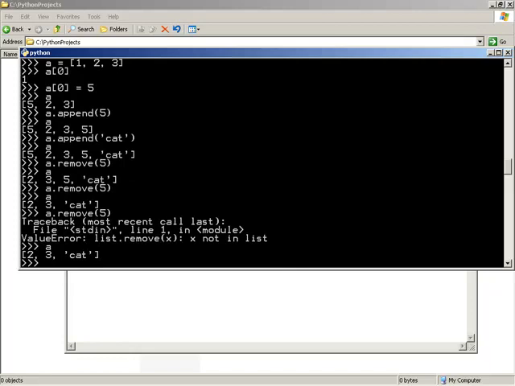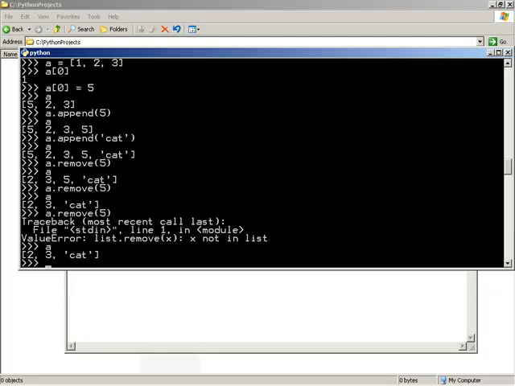What if you wanted more control over how things were taken out of a list? What if you knew right off the bat that I just want to take the last thing off the list? I don't want to worry about if there's multiple instances. I just know that for some reason I have found the index of the item I am interested in, and I want that one specifically to go away.